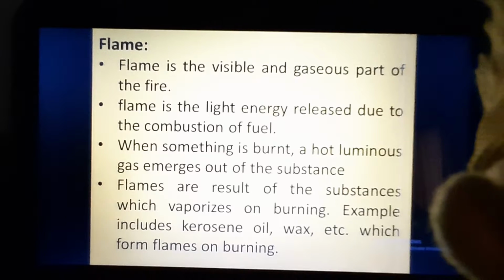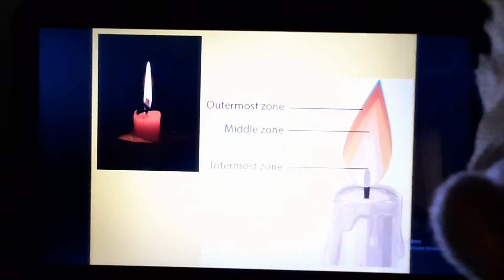Since these gases are hot and luminous, meaning they give light, we see the flame. So when kerosene undergoes combustion, it vaporizes and forms vapors of kerosene, and these vapors burn and show flames.